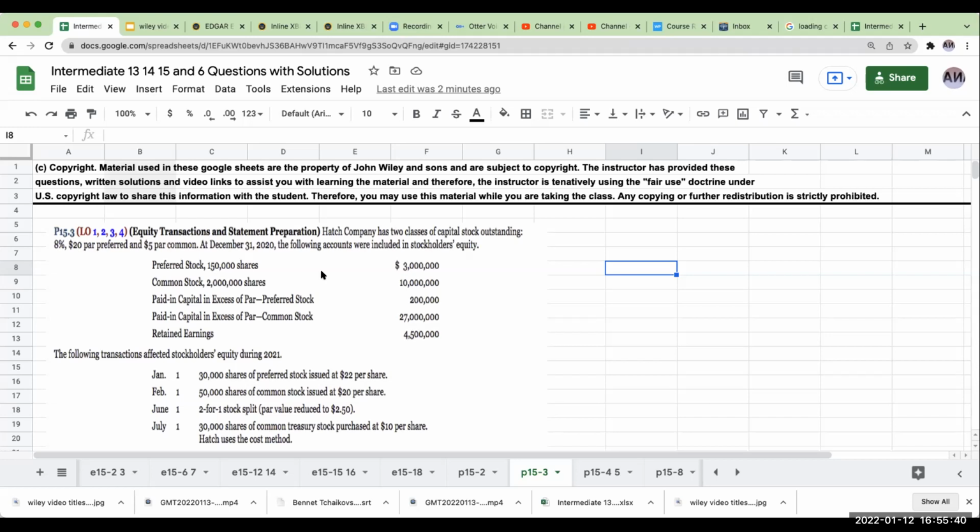At December 31st, 2020, the following accounts were included in stockholders' equity. So let's go ahead and have some fun here. We've got preferred stock issued and preferred stock outstanding. This is going to be 150,000 shares.